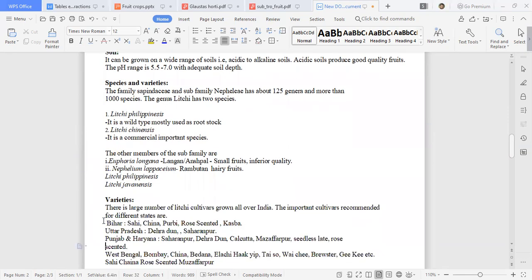So other members from the same family, like longan, are there. Longan, you have seen, is Euphoria longana. That also belongs to the same group. Fruits are somewhat small, of the same type, with an aril that is mucilaginous, transparent or white, milky. Small fruits, inferior in quality, but very sweet. Another type is rambutan, Nephelium lappaceum. It is also called hairy lychee.